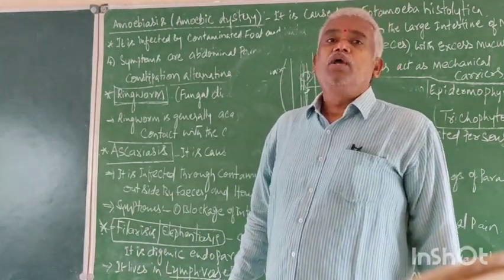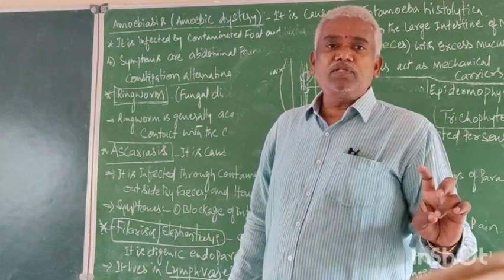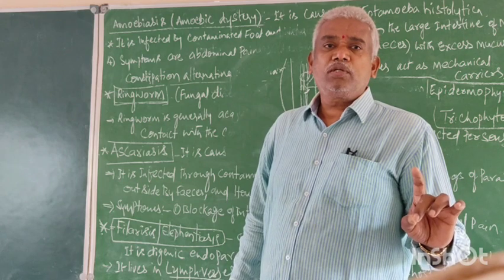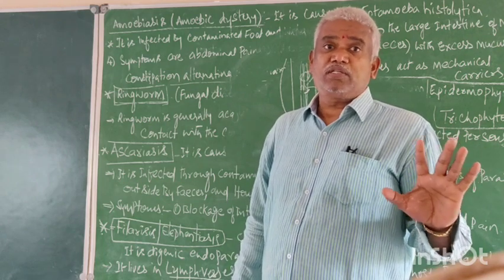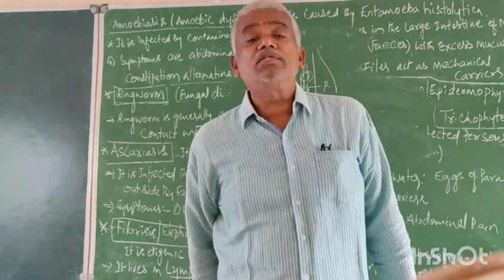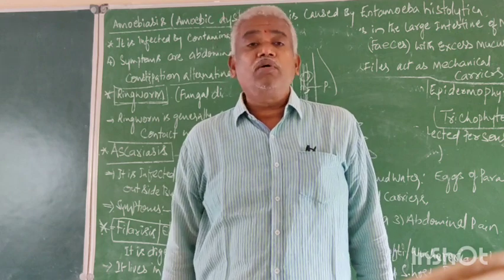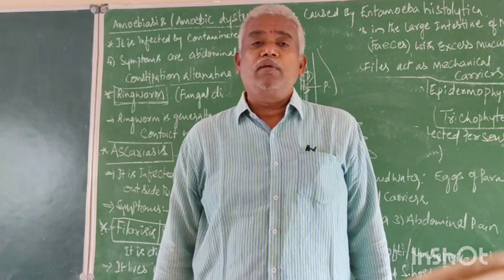Now you must be perfect with all 8 diseases: name of disease, name of pathogen, mode of infection, symptoms. It must be perfect. Now with this, 8 diseases are completed. Tomorrow I can start immunity. It is very interesting and important.